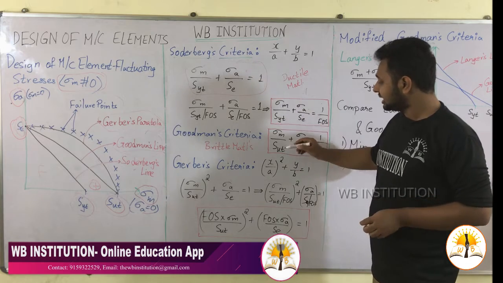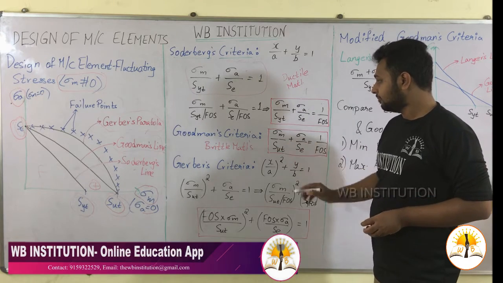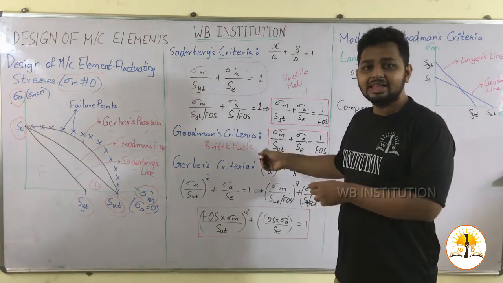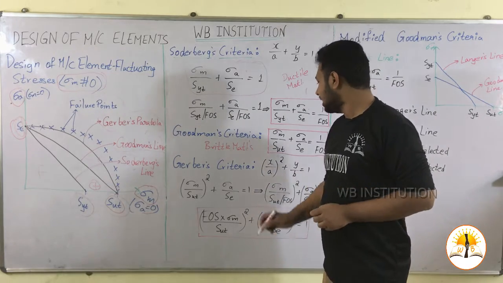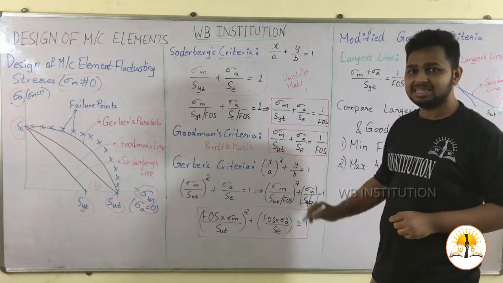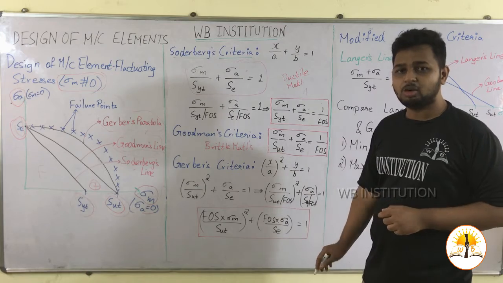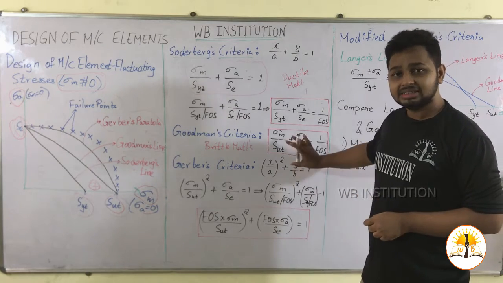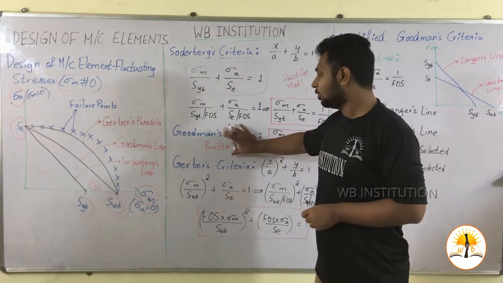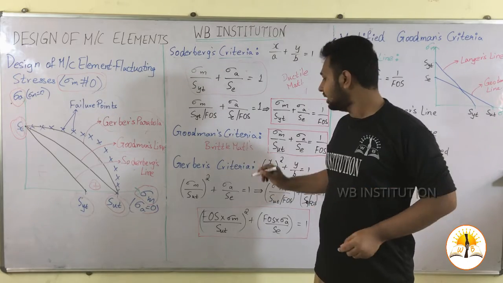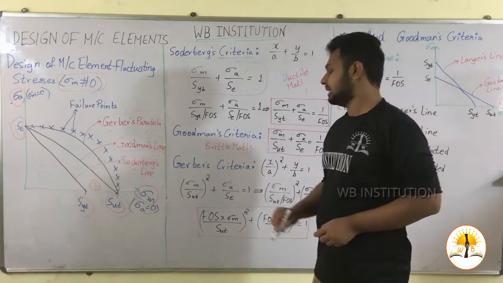In the place of yield strength, if we substitute ultimate strength, then we get the equation for Goodman's criteria, that is sigma m by SUT plus sigma a by SE is equal to 1 by FOS. This Goodman's criteria is applicable for brittle materials.